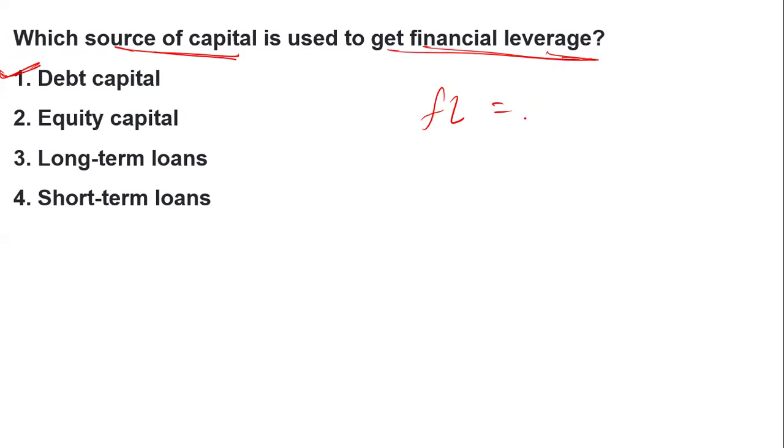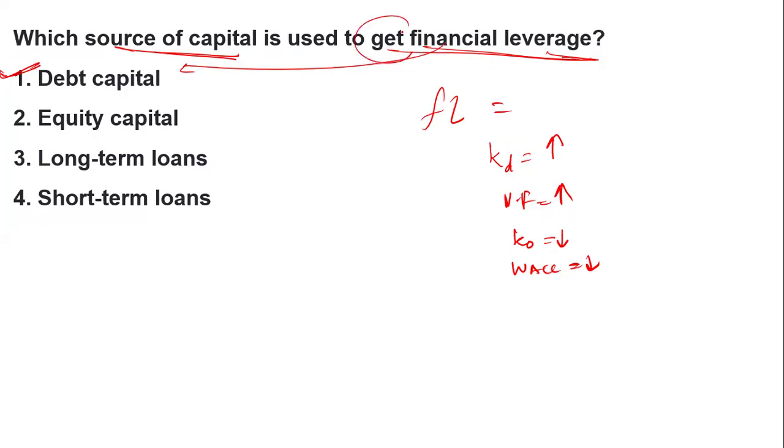Why? Because they say that if you increase your debt capital, the value of the firm is going to increase. The cost of capital, the overall cost of capital, is going to decrease. So the source of capital used to get financial leverage, that is financial risk, is debt capital, which we have used for financial leverage.